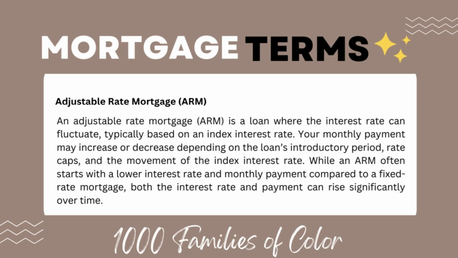Adjustable rate mortgage, ARM. An adjustable rate mortgage, or ARM, is a loan where the interest rate can fluctuate, typically based on the index interest rate. Your monthly payment may increase or decrease depending on the loan introductory period, rate caps, and the movement of the index interest rate. While an ARM often starts with a lower interest rate and monthly payment compared to a fixed rate mortgage, both the interest rate and payment can rise significantly over time.